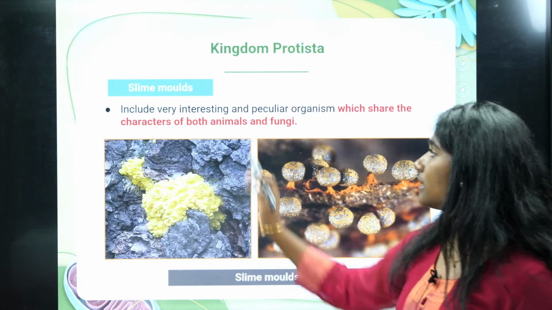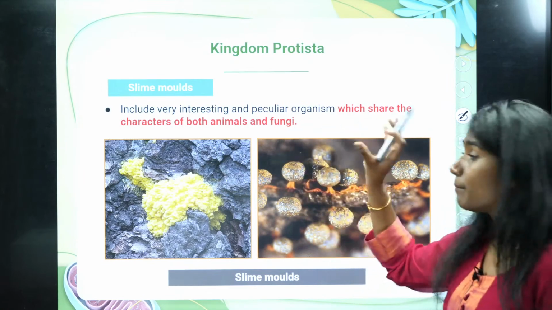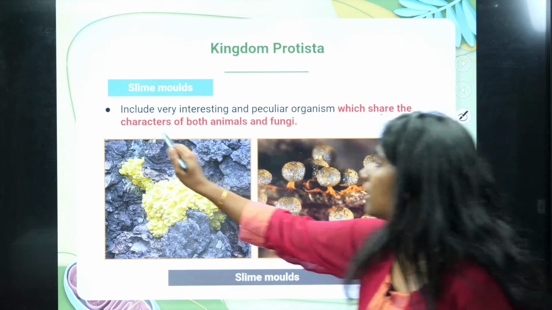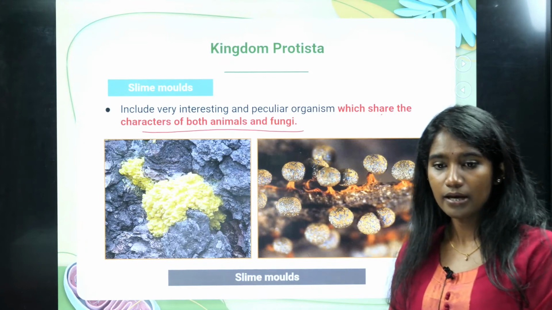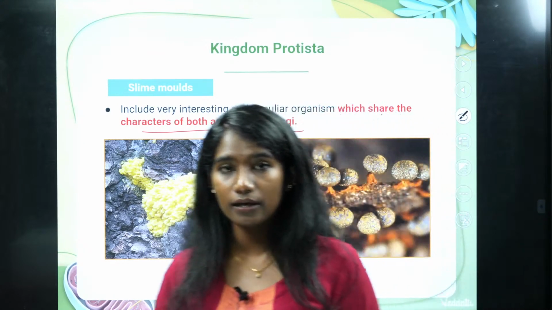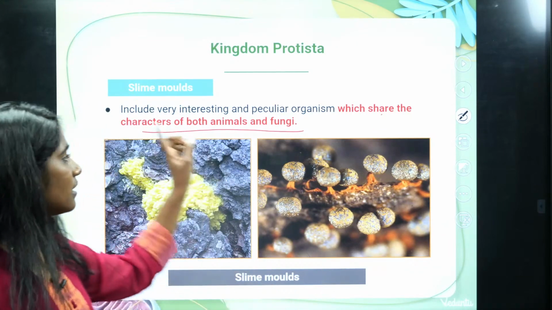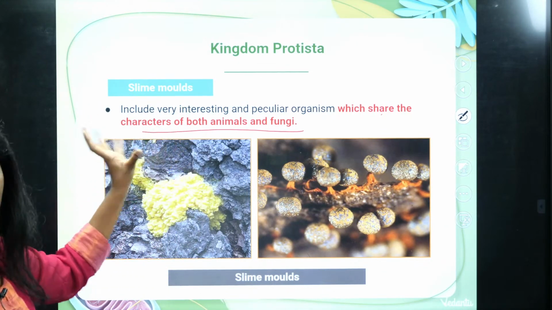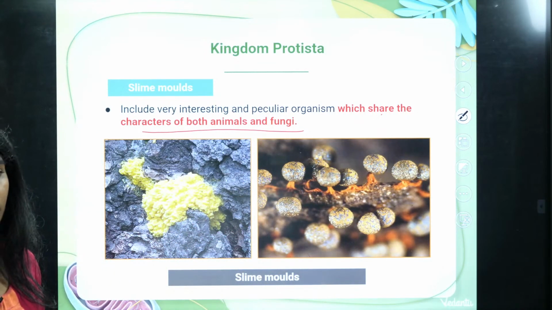Okay, and then slime molds. Here it includes a very interesting and peculiar organism which shares characteristics of both animal and fungi. Just like how we saw in lichen, it had algae and fungi, right? Similarly here, slime mold has got characteristics of both animal as well as fungi.